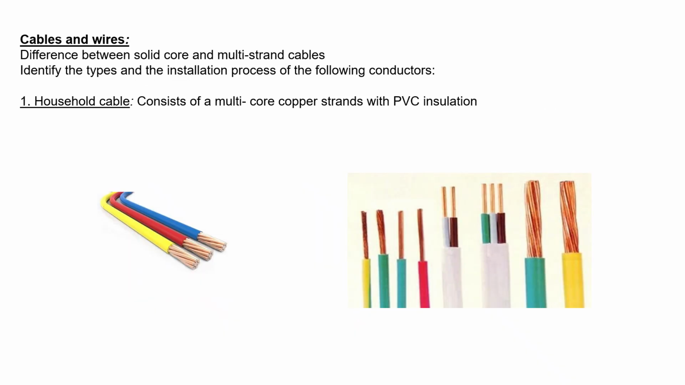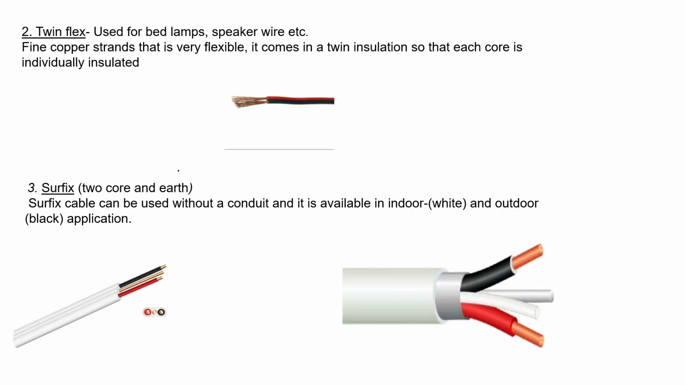Cables and wires. Difference between solid core and multi-strand cables. Identify the type and installation process of the following conductors. Household cable consists of multi-core copper strands with PVC insulation. Twin flex cable used for bed lamps, speaker wires, etc. Fine copper strands that is very flexible. It comes in twin insulation so that each core is individually insulated.